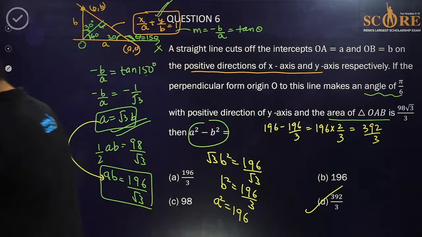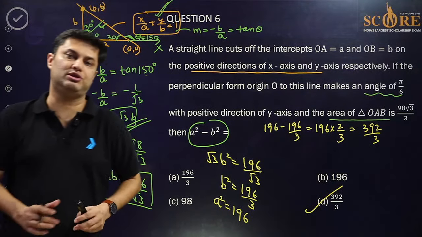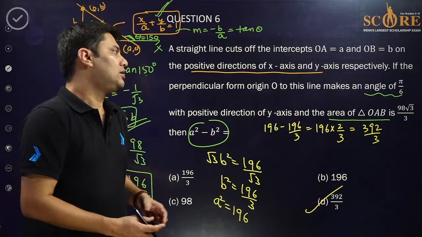So what's given in the question, that's the main use. What is being asked and why the data is given. So you really want to find a and b. First of all, the area of the triangle is given, so half a into b is given. That's the easiest part. The main tricky part was the angle, the perpendicular is making 30 degrees with the y-axis. So you know 30, you know 90, this is 60, 90, 30, 150.